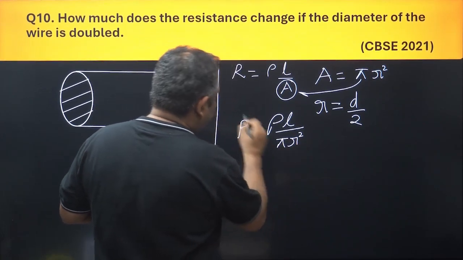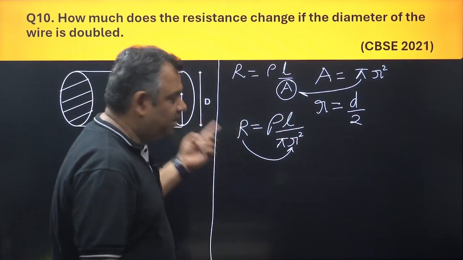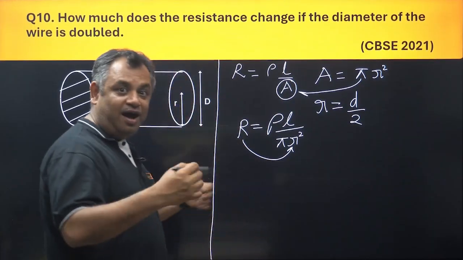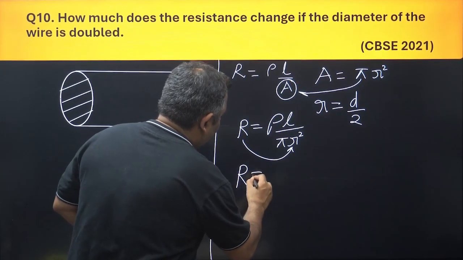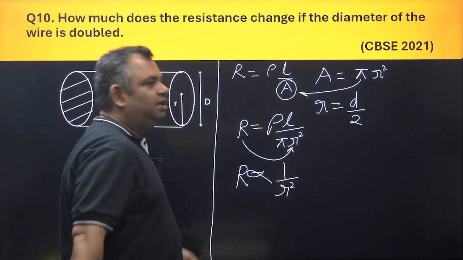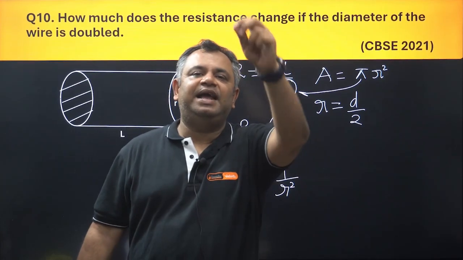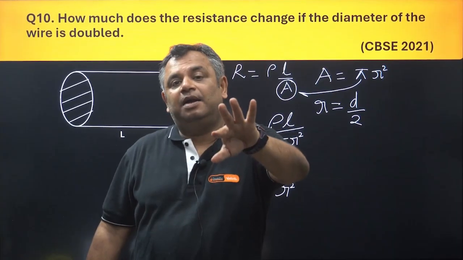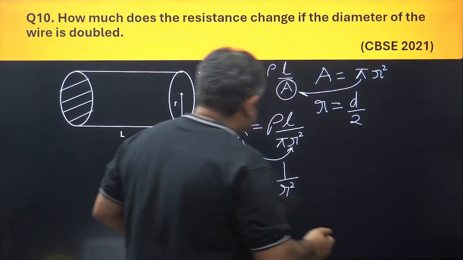Now see the relationship between R and r square. This capital R is resistance and this small r is the radius. So R is inversely proportional to 1 by r square. That means if the radius is changed by any value, the opposite effect in square will come on resistance. Unable to understand this? Let's see this.